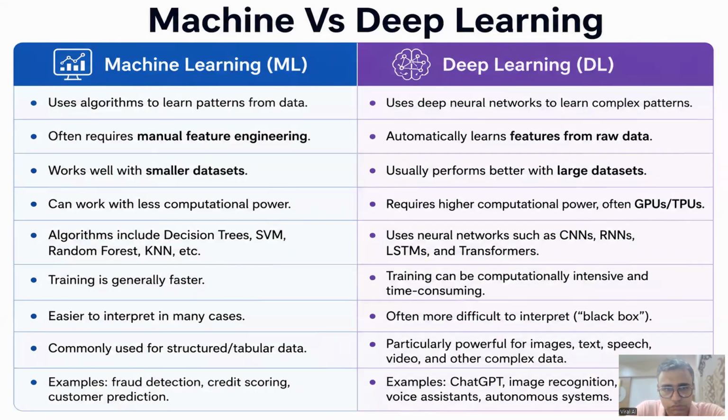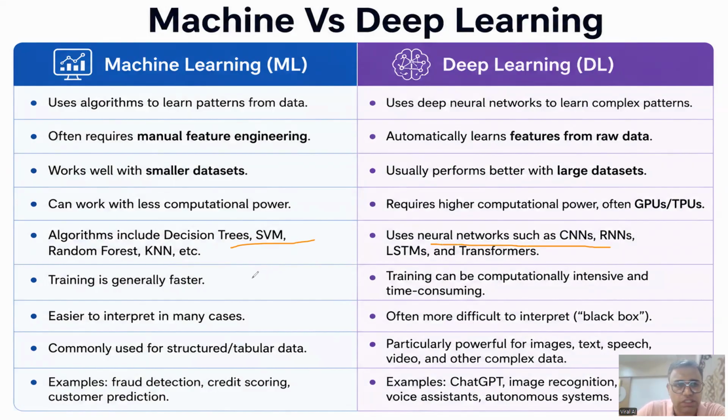Machine learning requires less computational power, while deep learning requires higher computational power. Algorithms such as KNN, SVM, random forest, support vector machine are all algorithms of machine learning, while deep learning uses neural networks such as CNN, RNN, LSTM.